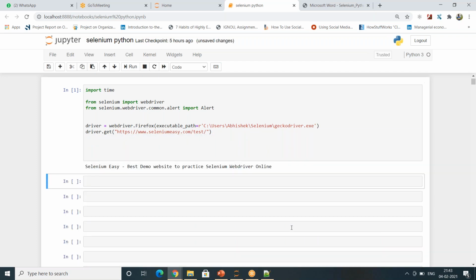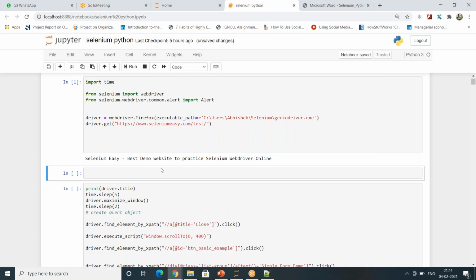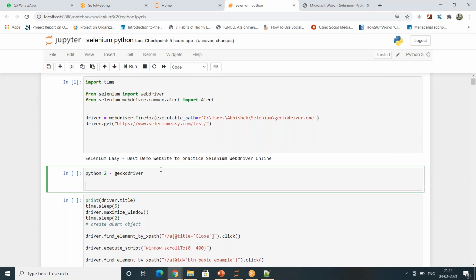If you want to use the Firefox browser, you need to use Gecko driver, which is supported by the Firefox community. If you were using an older version of Python, which is Python 2, you need not use this Gecko driver. But to support Python 3, where the default Firefox launch was restricted in Selenium and Python, you need to use Gecko driver.